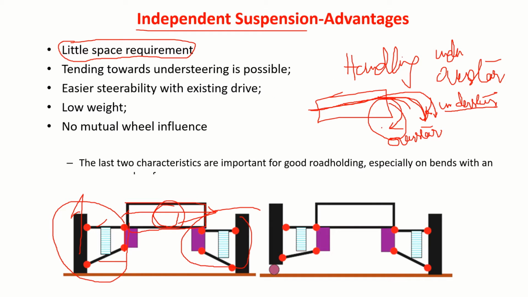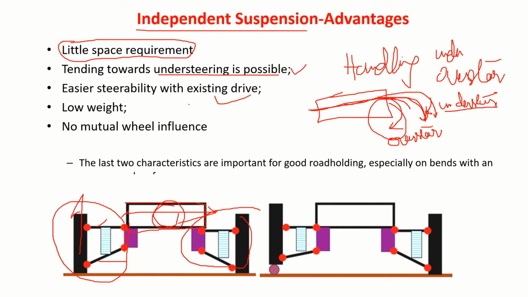So by adjusting the various wheel alignment angles, it is possible to make the vehicle understeer, or using the suspension itself, like suspension design, we can ensure the vehicle always understeers. That is another advantage. Easier steerability with existing drive and low weight.